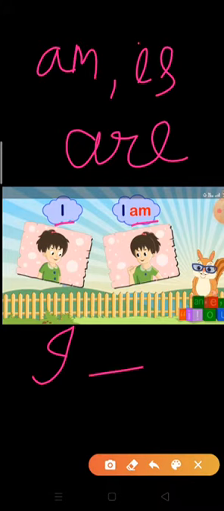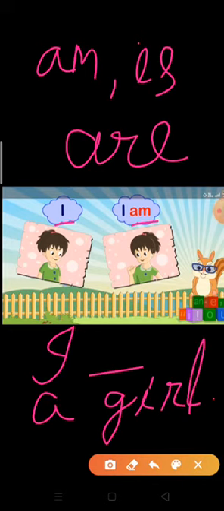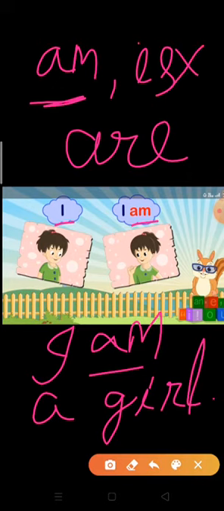I dash a girl, full stop. So always remember one thing, children, beside I we always have to add am. I am a girl. Is will not be the answer, are will not be the answer, am is always correct. So always you have to add the word am. I am a girl, like here, I am. Understood?